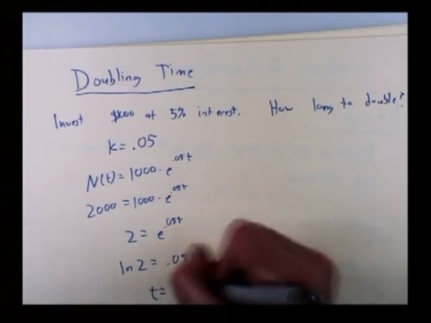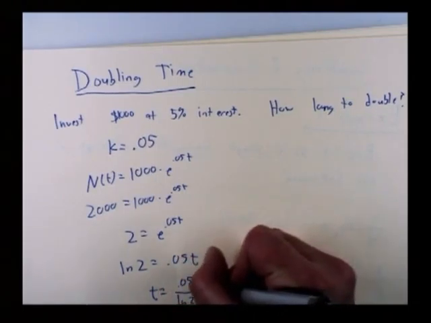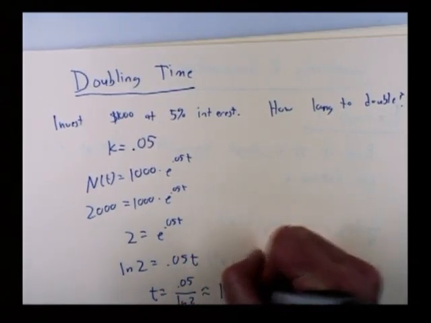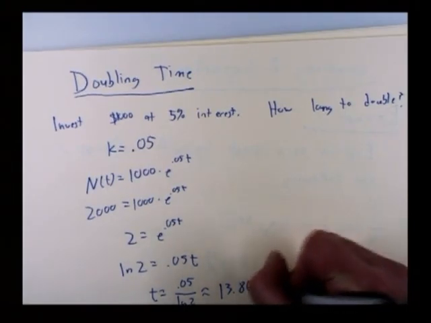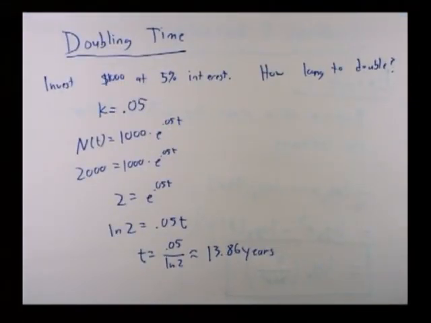And that means finally that I can solve for t. t is the natural log of 2 over 0.05, which is a little bit less than 14 years. It's about 13.86 years. If you have a bank account that pays you 5%, or you invest in a stock that grows at 5% a year, however much you invest will double in 13.86 years. And over the next 13.86 years, it will double again.